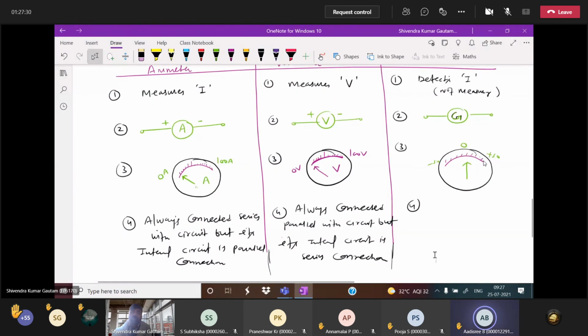So this one can be connected in series or parallel. The remaining 3-4 points we will discuss in the next class.